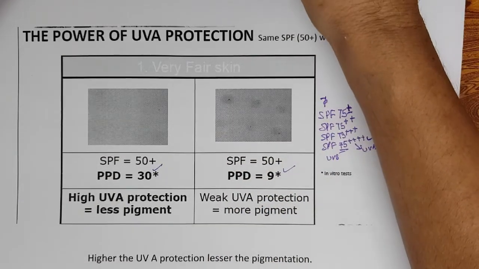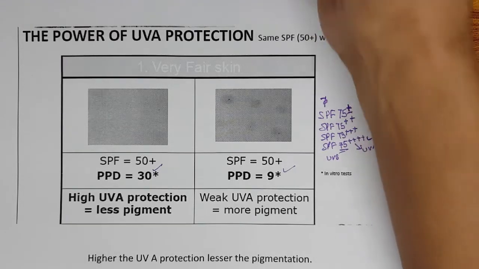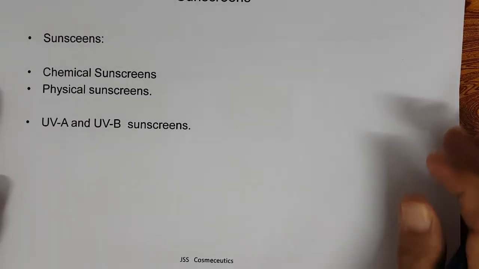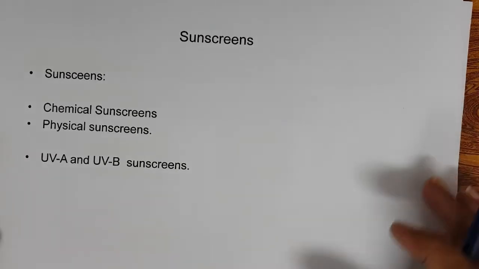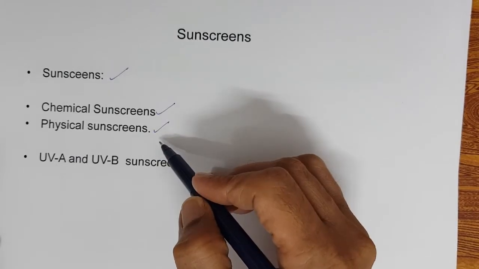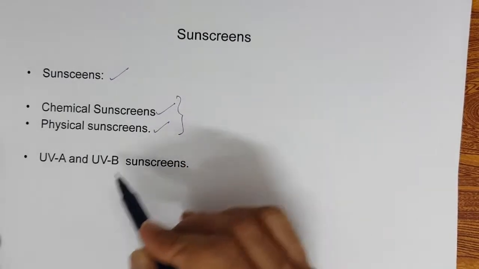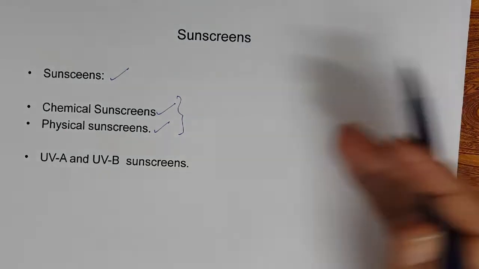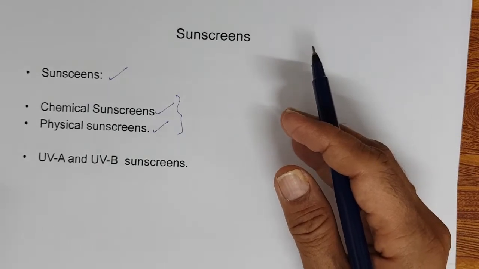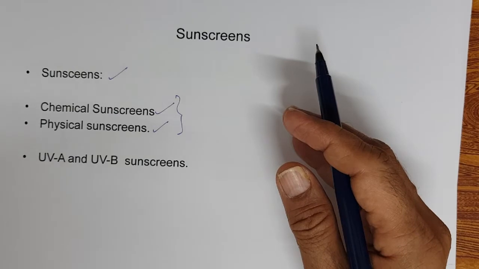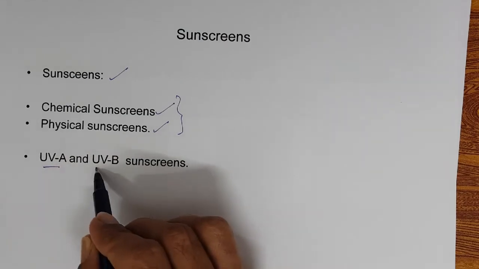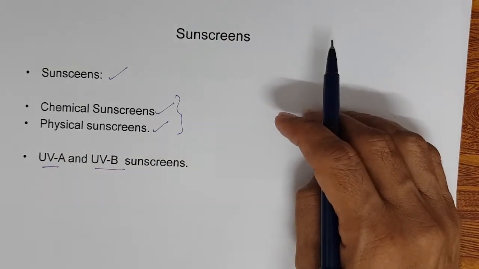Now we will go to sunscreens. We have two types of sunscreens, chemical sunscreens and physical sunscreens. That is one classification. None of the chemical sunscreens gives protection through the entire UVA wavelength, unlike physical sunscreens, which are blocks. So in chemical sunscreens there are UVA sunscreens and UVB sunscreens.